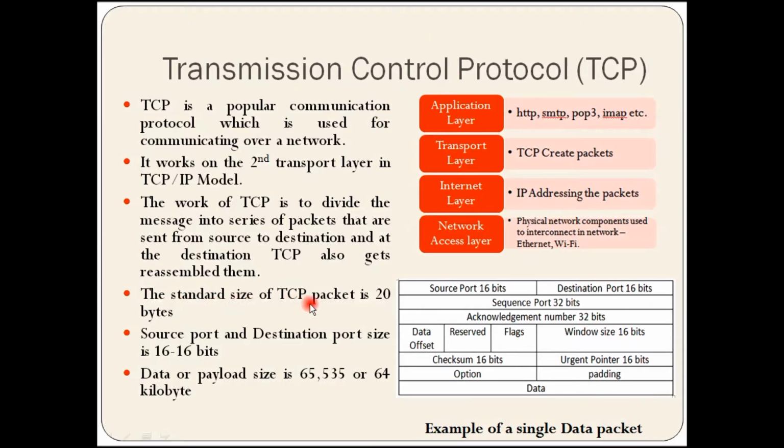The standard size of a TCP packet header is 20 bytes, meaning the packet which is created by TCP can be of 20 bytes. Source port and destination port size is 16 bits. In the packet we have the source port and destination port, and each may be of 16 bits. Data or payload size is 65,535 bytes or 64 kilobytes. So the data which is included here may be up to 64 kilobytes.